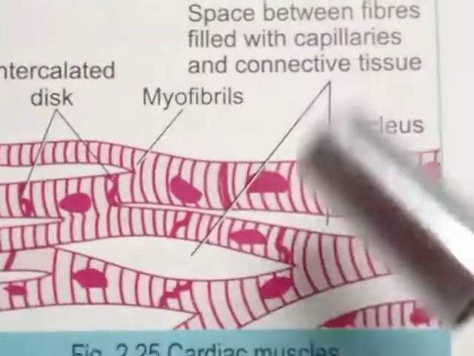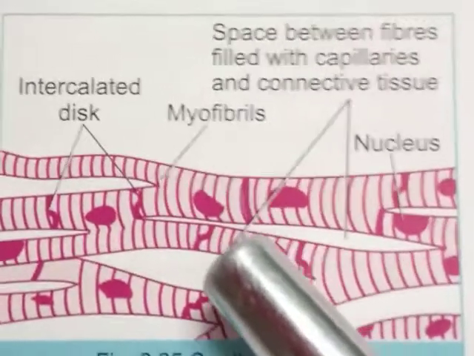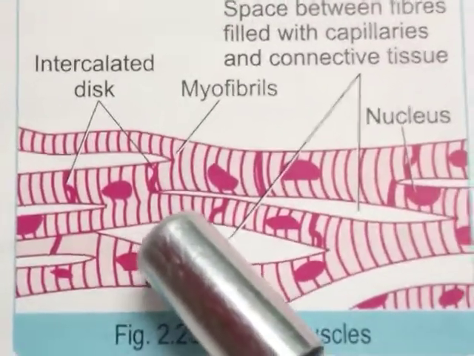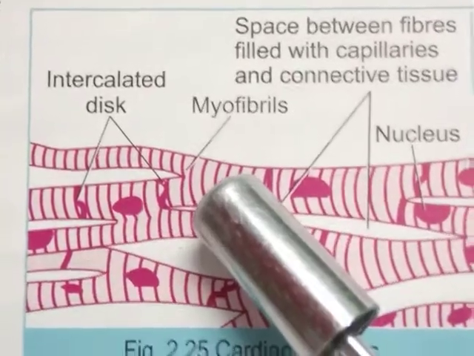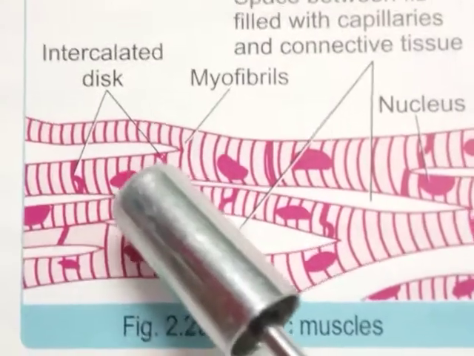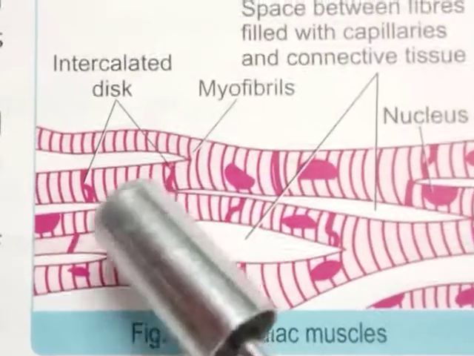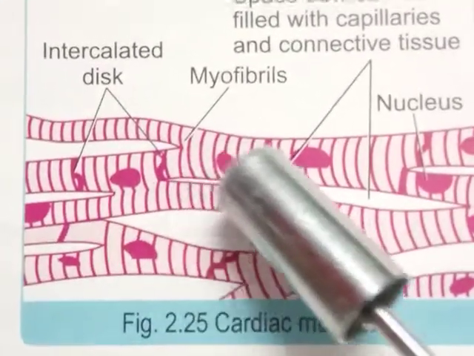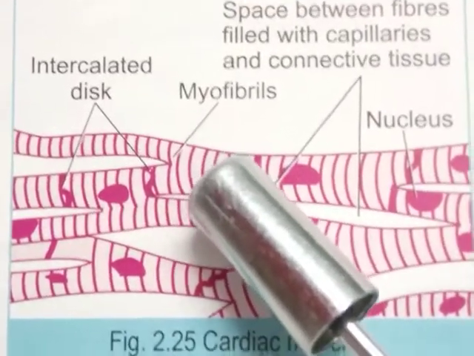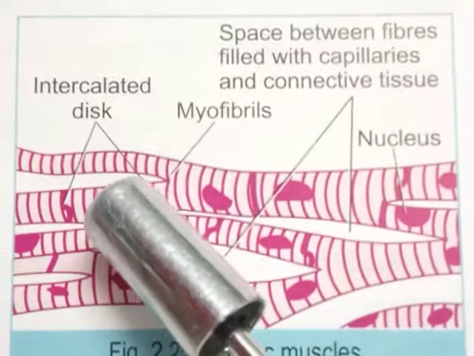As we observe the structure of the cardiac or heart muscle, it is cylindrical in shape and shows faint striations, meaning faint dark and light bands which alternate with each other. It is involuntary in nature.